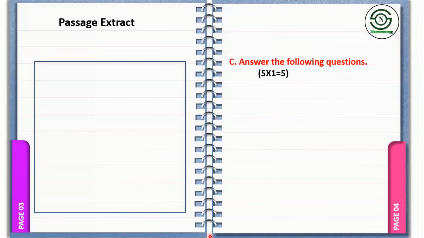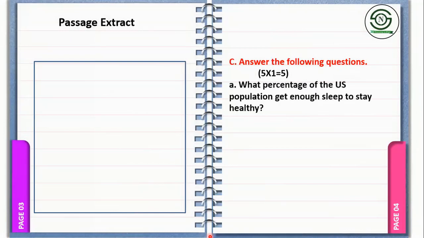Answer the following questions. What percentage of the US population get enough sleep to stay healthy? Most of the time in examination, whenever you get the questions, the answers are in the passage in chronological order. Means you can look for the answer of question number A at the top, and generally you can find the answer to the last question towards the end of the passage.